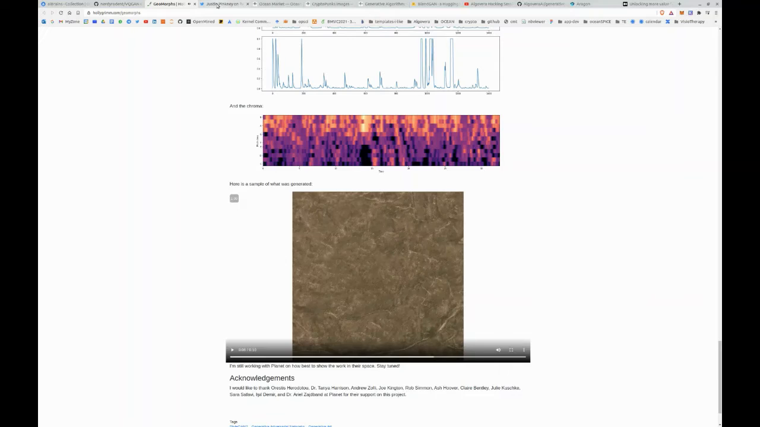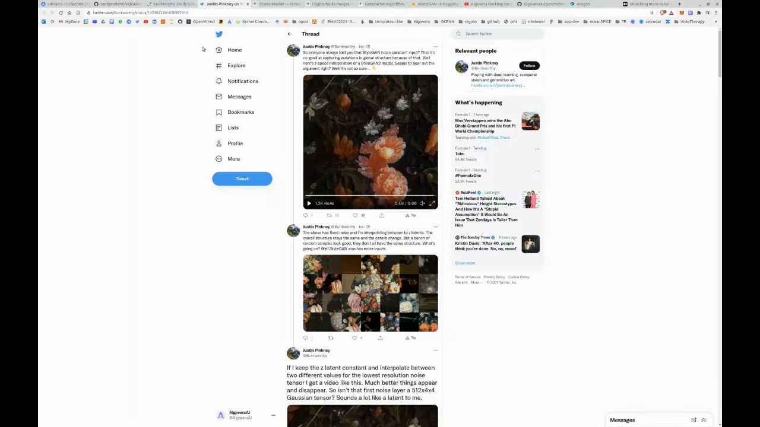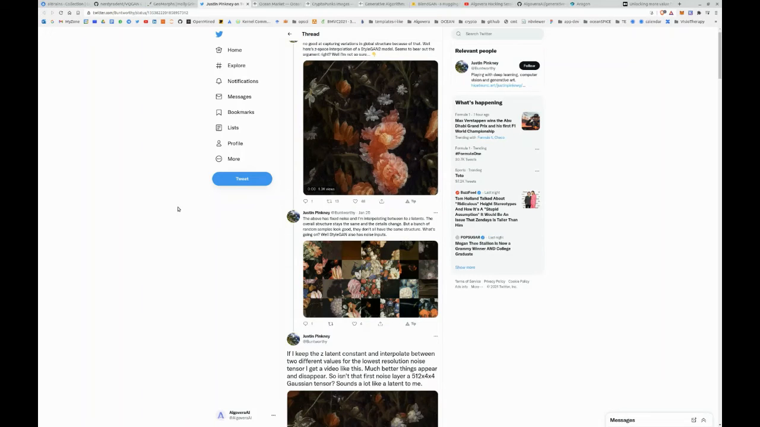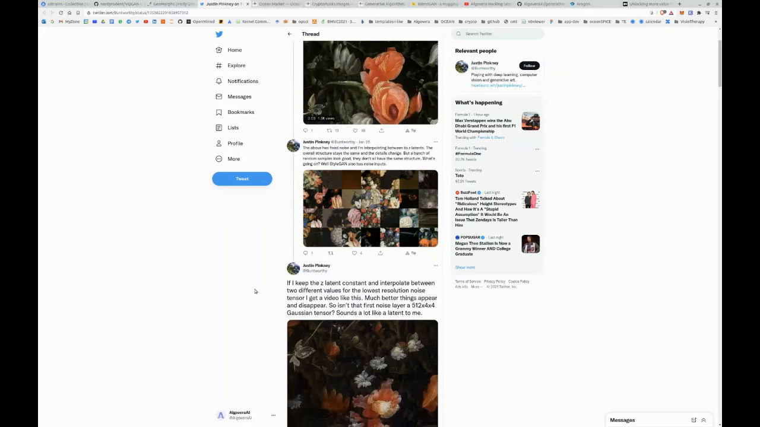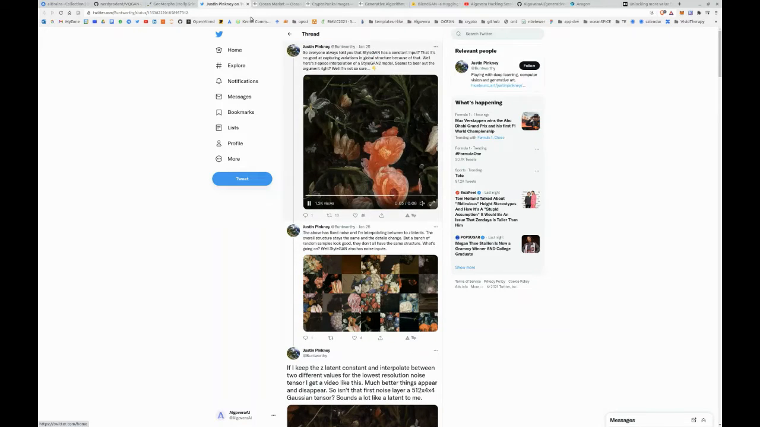Another thing that artists do is they will play around with the training procedures, for example. In this case, they figured out that you need to modify the noise tensor to create interesting structures in the image. And so this is how it's done at the moment.